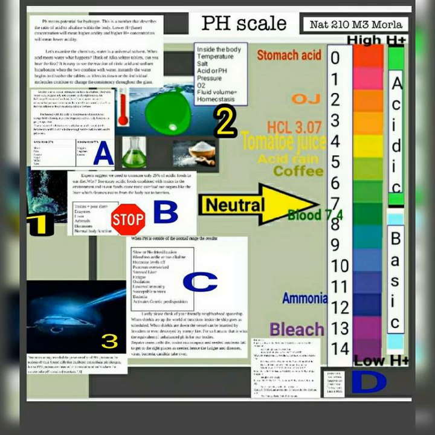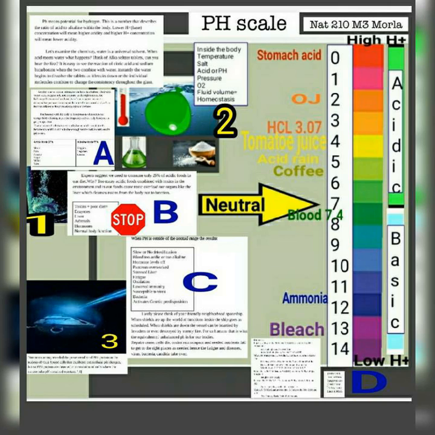Now, if we look at B, it illustrates a stop or blockage that can occur when we don't consume the right foods or our toxins increase to the level that our body becomes literally stopped. When pH is outside the normal range, we can see the results in C of what happens within the body.